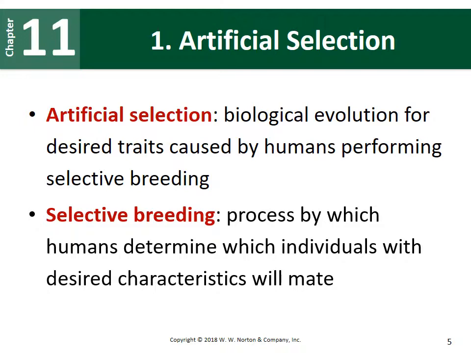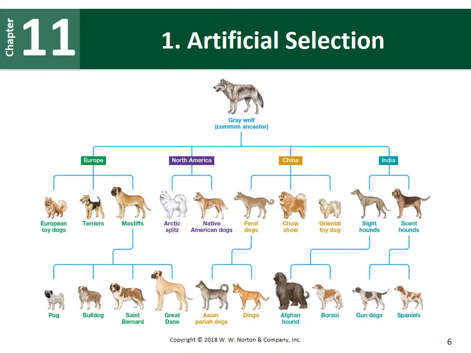Another really good example of this is looking at dog breeds, so domestic dogs. All dog breeds that we have today can be linked back through DNA evidence to a wolf. So this gray wolf up at the top is a common ancestor.